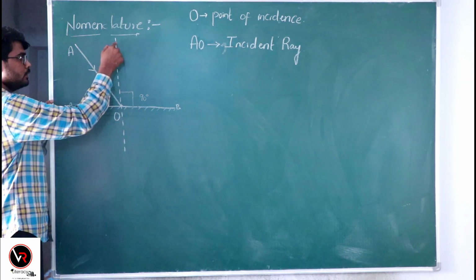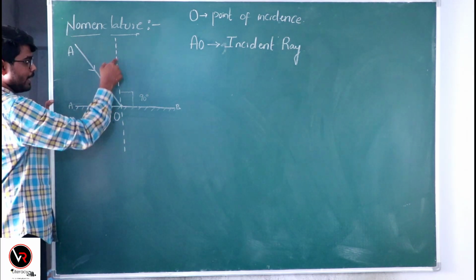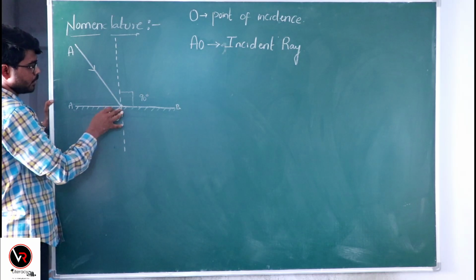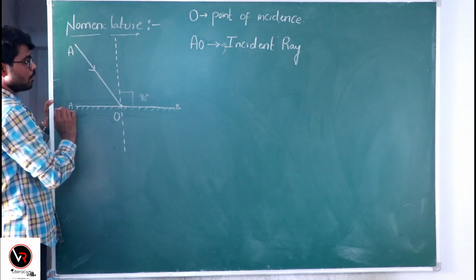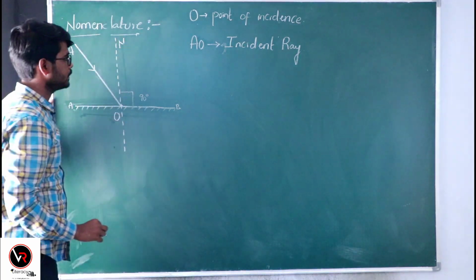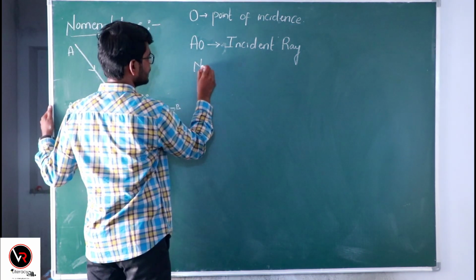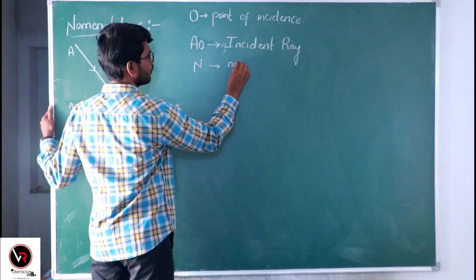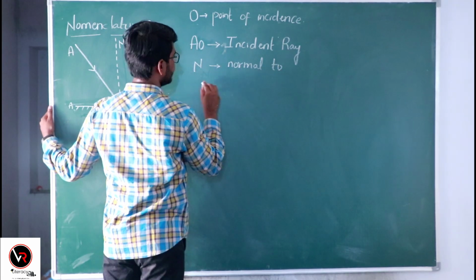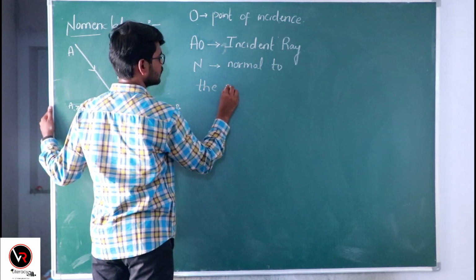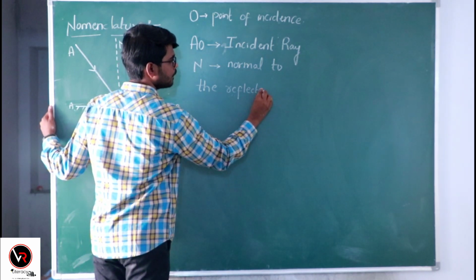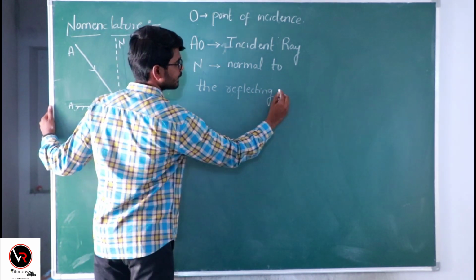I call this imaginary line which is passing through this point O the normal to this interface, and it is commonly denoted by the letter N. So N is here the normal to the reflecting surface.